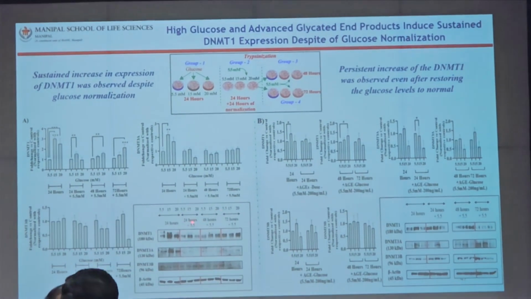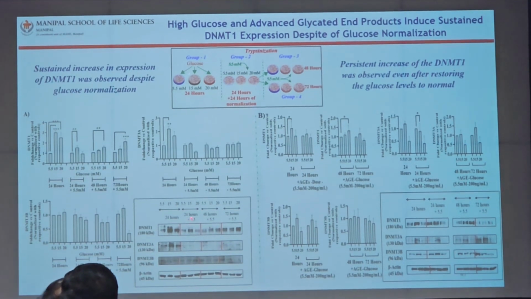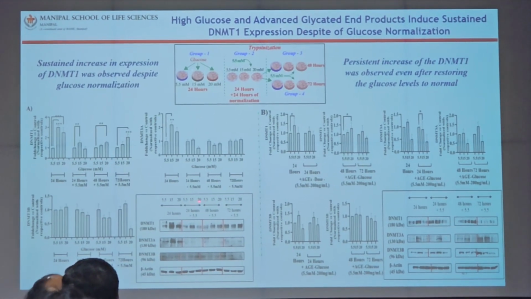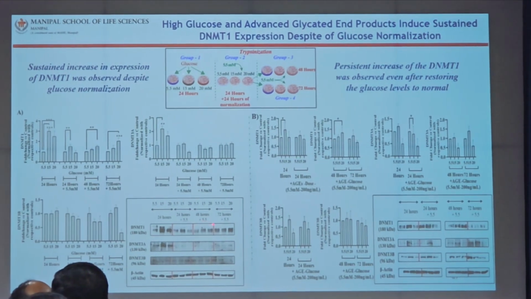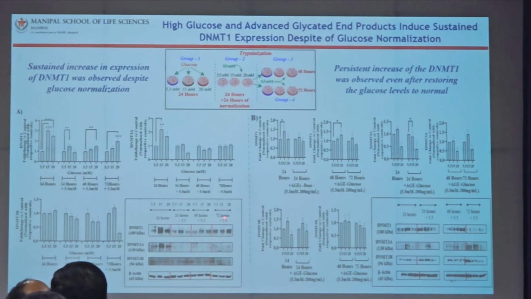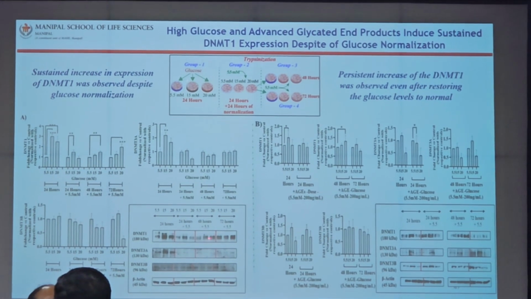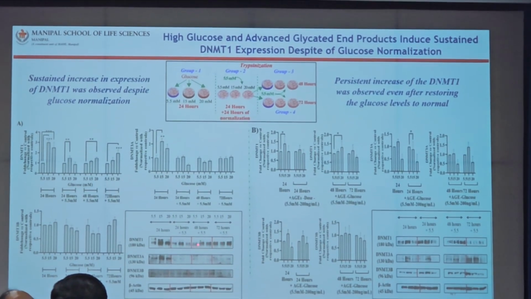We did an assay to mimic metabolic memory. Here we treated for 24 hours with different concentrations of high glucose, 15 and 20 millimolar, versus 5.5 millimolar, and then brought it back to 5.5 for the next 48 and 72 hours. Despite glucose normalization, we still see more DNMT1 upregulated here.